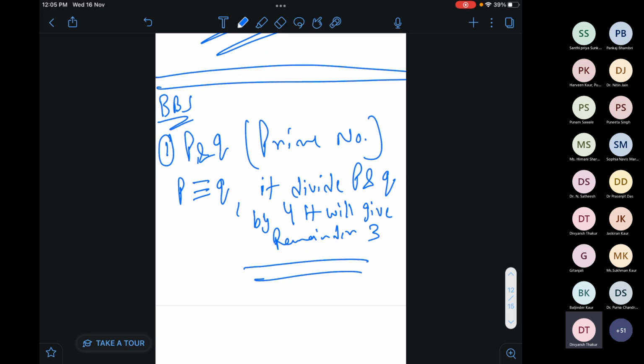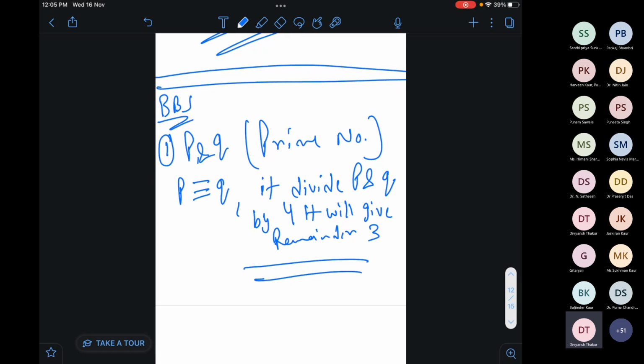that is, whenever we take a prime number, suppose P, if we divide P by 4, it will give us a remainder 3. Okay, if we divide Q by 4, it will give us remainder 3. And suppose I choose any prime number and divide it by 4 and it gives me the remainder 2, 1, 5, whatsoever, then we will not choose that particular value of P and Q in this algorithm. So this is the most tricky and basic step of this algorithm.